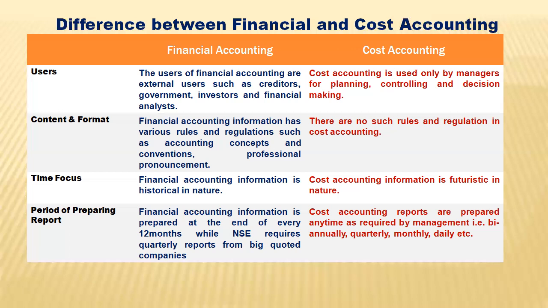A decision is something you make for the future. So if you are making a decision, it's going to be futuristic. So in one word, financial accounting is historical in nature, while cost accounting is futuristic in nature.